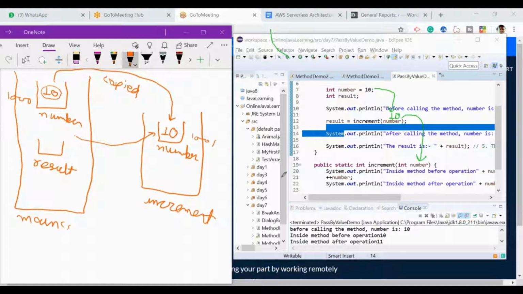And the other brother, this is your client. Imagine like this: the client expects the value you have in your pocket, but you will not hand it over to him. You just copy that value, whatever you have, from your end to that end, the same value. You are not empty handed. After that you still have the 10 with you, and the client also has the 10 with him. That's why I have written 10 here and 10 here.